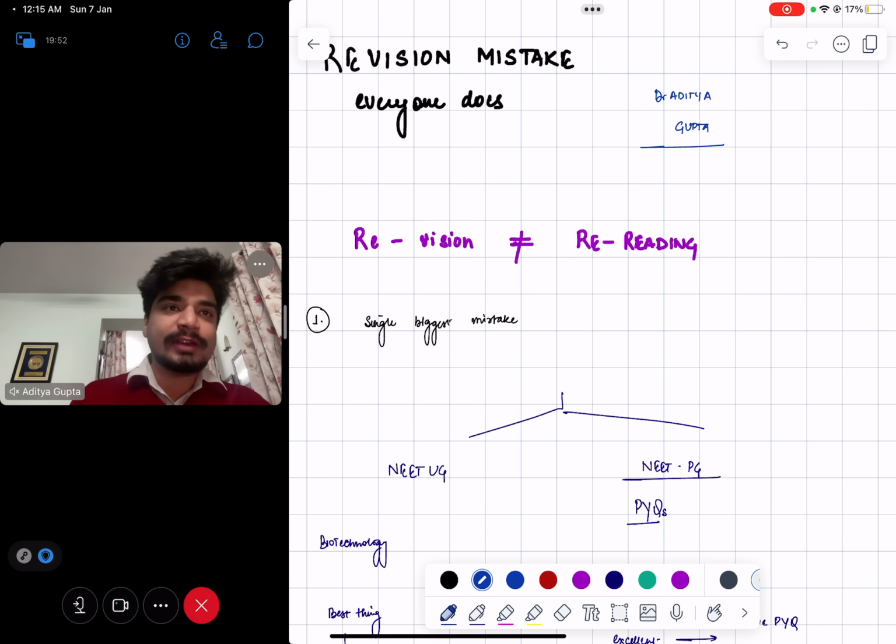The single biggest mistake every one of us makes is that we tend to confuse revision with rereading. This is absolutely bonkers. This is absolutely crazy, frankly. Revision does not mean that you're rereading the same thing again and again. That is not what revision is. Let's be very, very clear about that.